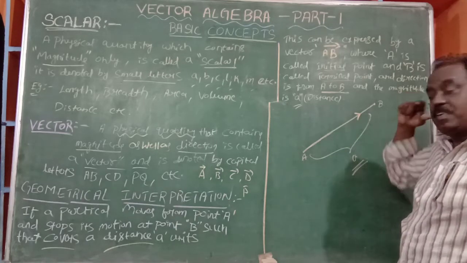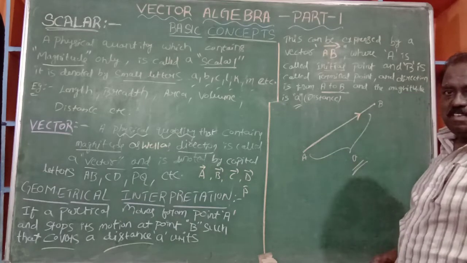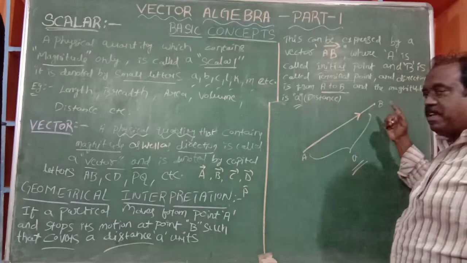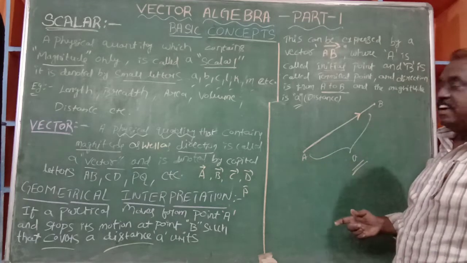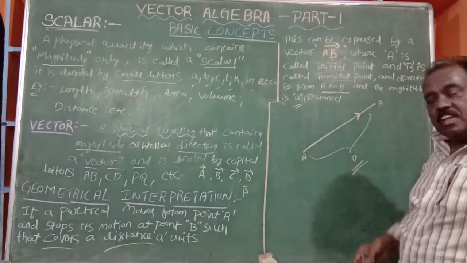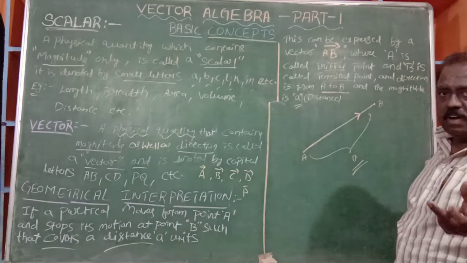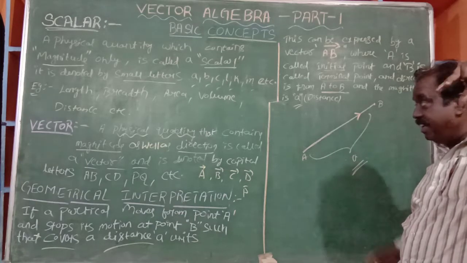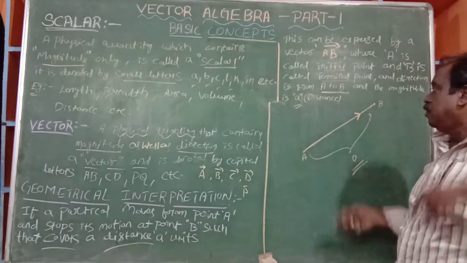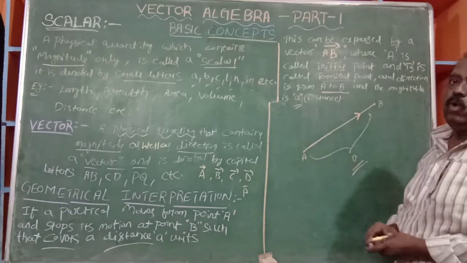This is important. From A it starts, ends at B. So direction is there. Not A to C, not A to D. A to B only. That concept is also contained in this physical quantity. So, this is called a vector.